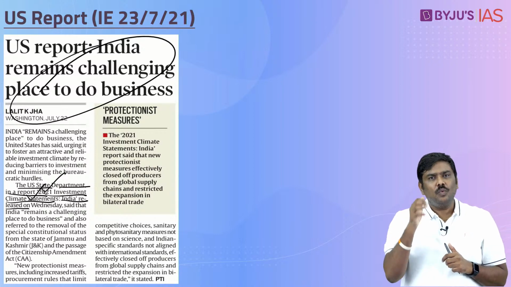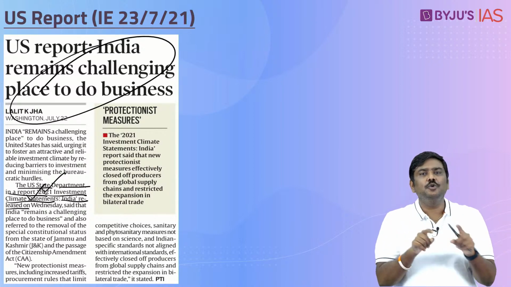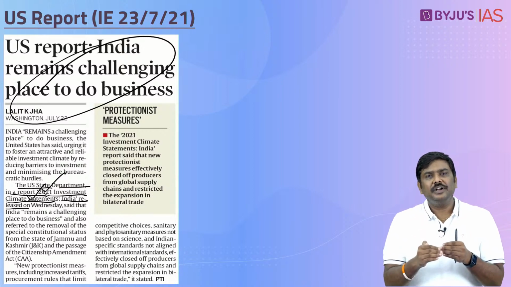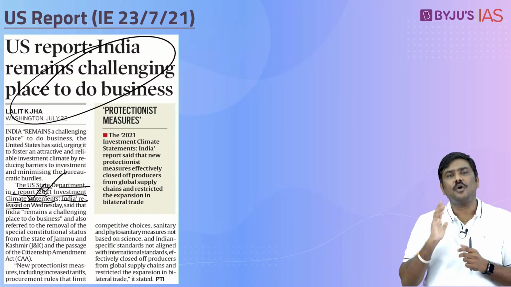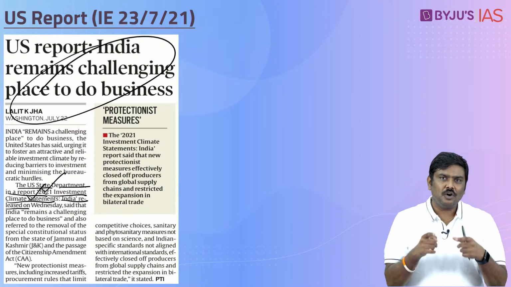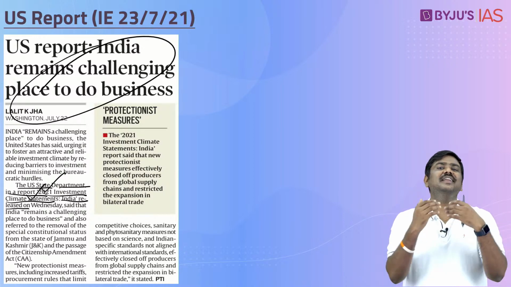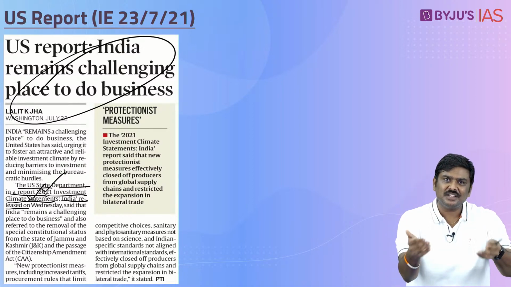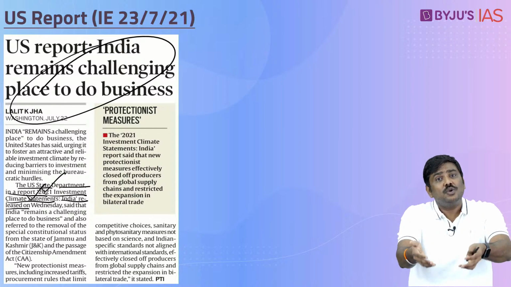What reasons has it cited to prove its point? First one, it says that the government of India has introduced certain procurement norms, and these procurement norms are making it very difficult for multinational corporations to sell in India.